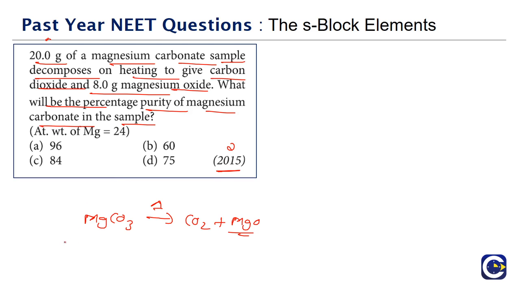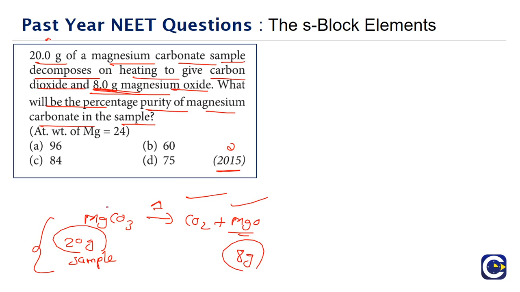This is a little different because they are giving a 20 gram sample, and based on the stoichiometric equation, if we take some amount of magnesium carbonate, we can tell, if the magnesium carbonate is fully decomposed, what is the amount of CO2 that will come, what is the amount of MgO that will come. Here they have actually given us the amount of MgO that comes. They are giving us 8 grams, and it basically means the 20 gram sample of magnesium carbonate is not fully pure, it is actually having impurities. So we need to find the percentage purity of the magnesium carbonate.